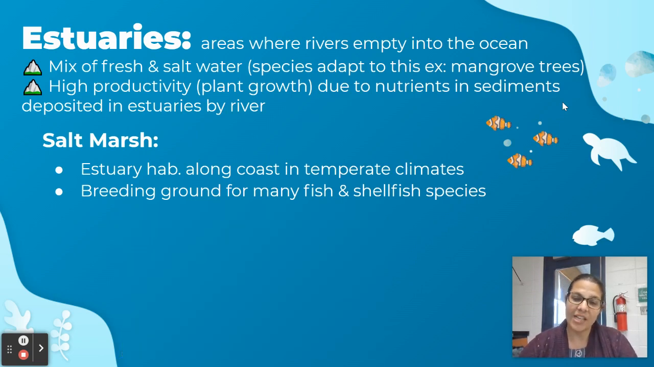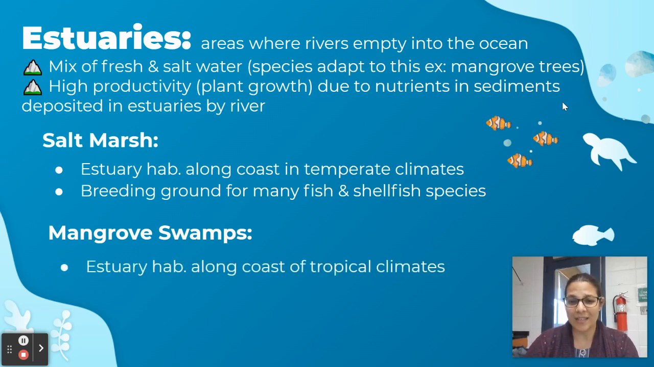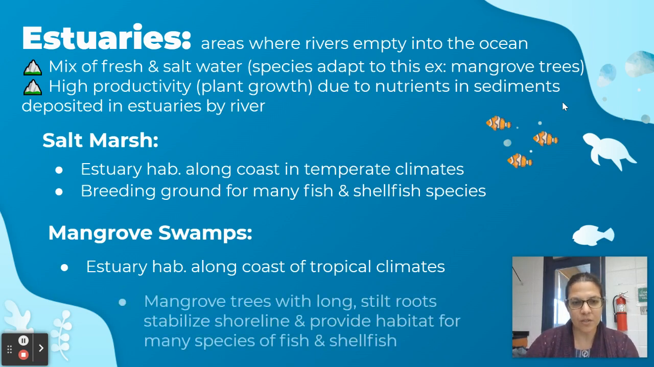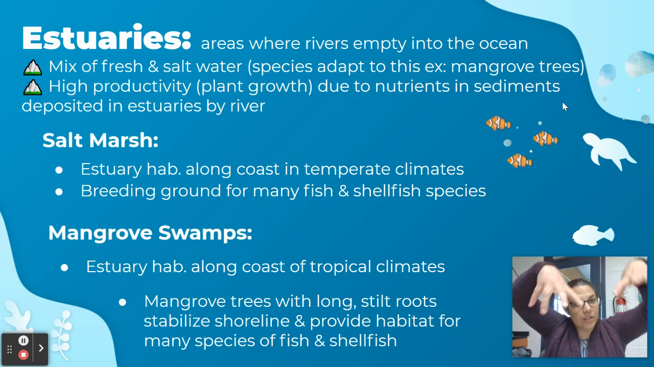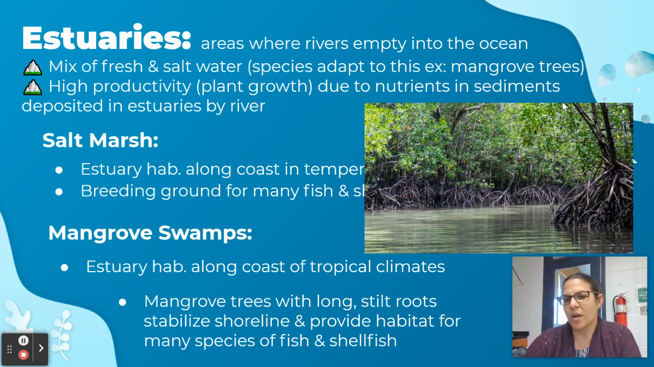And then you have the tropical equivalent of salt marshes. You have mangrove swamps. And swamps get a bad rap, and they're actually very beautiful places and amazing ecosystem services as well, just like salt marshes. So mangrove trees have these long stilt roots, and what happens is they stabilize the shoreline. They provide habitat for a lot of different species, migratory areas for resting birds, just huge habitats in general. And this is what your typical mangrove swamp looks like.